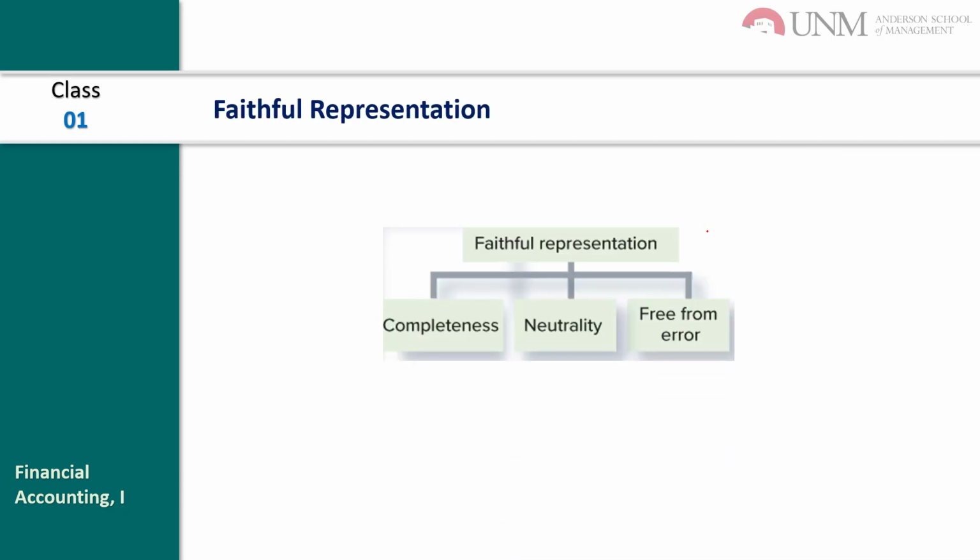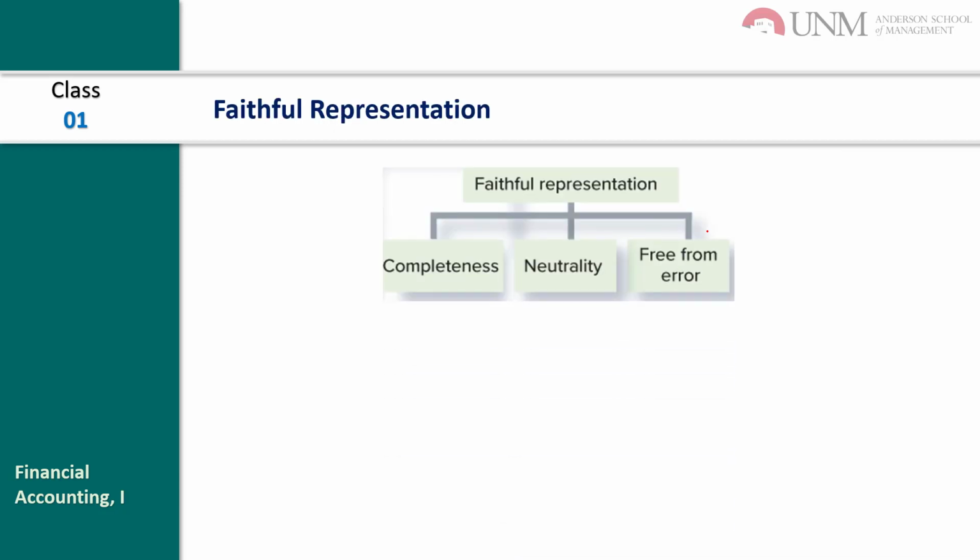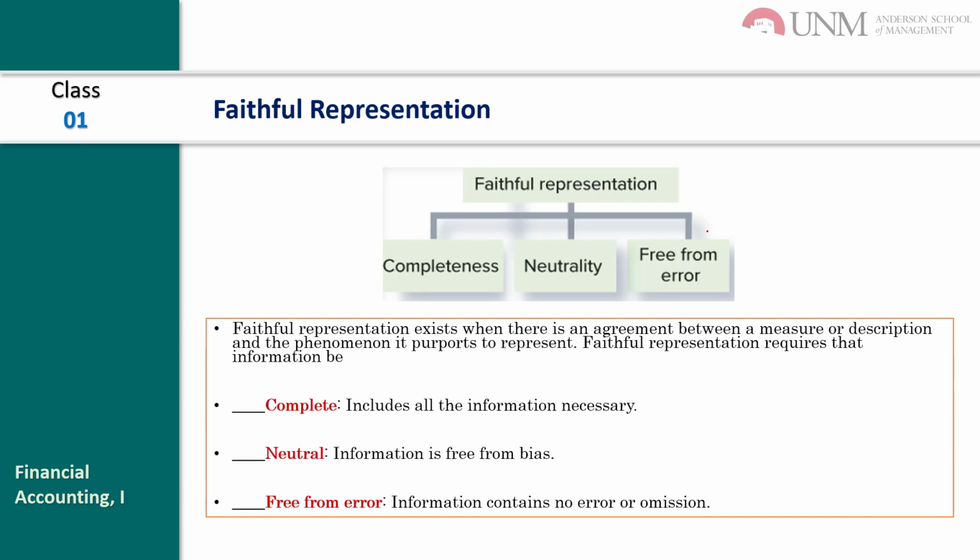So the faithful representation. The information must be complete, neutral, and free from error. Complete means it includes all the information required. Neutral means information is free from bias, and free from error means information contains no error or omission.